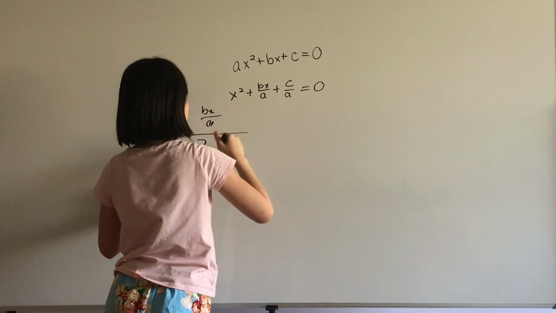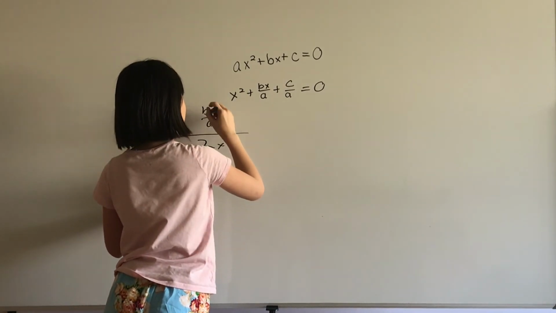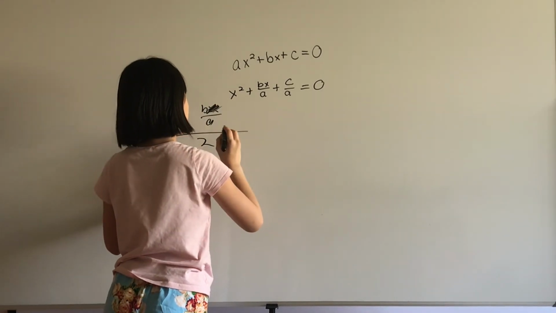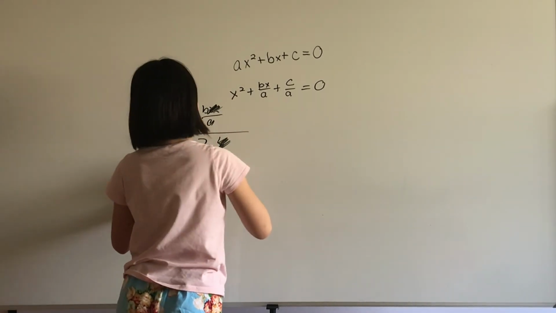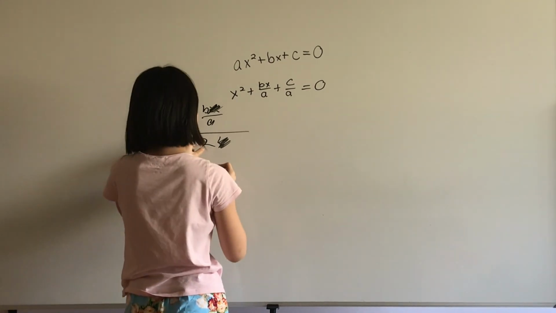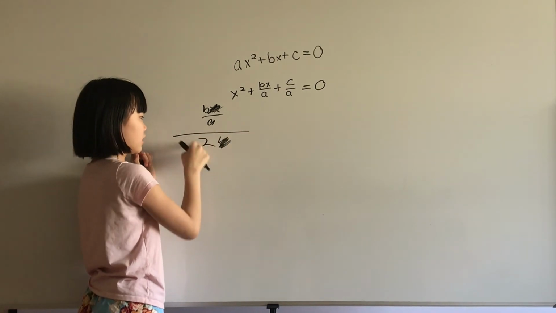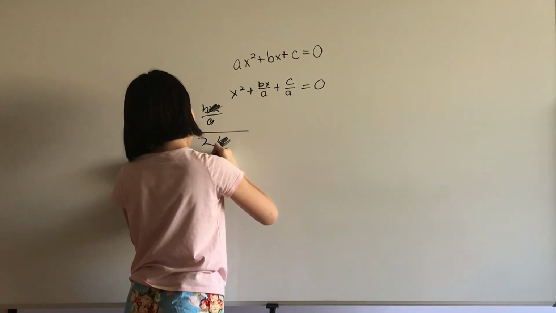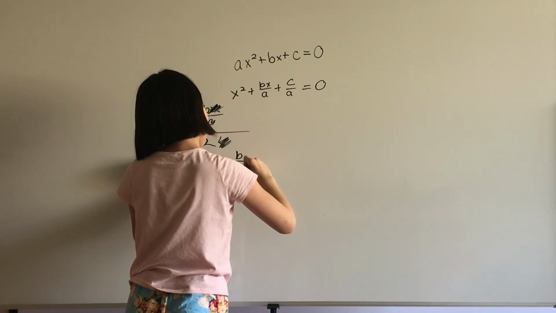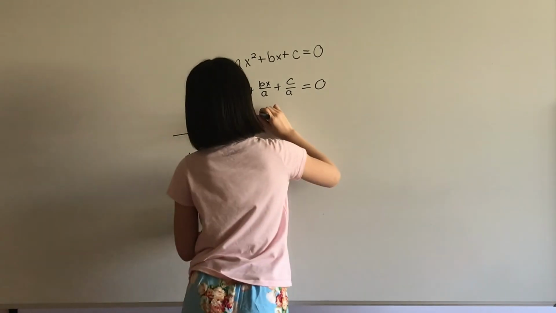Well, that's a little crazy. And then, well, we can scribble out that x, and so b over a, this fraction down here is basically just multiplying by 1/2, equals b over 2a.